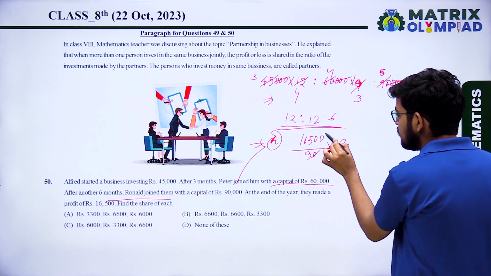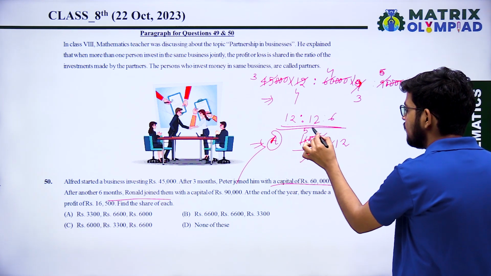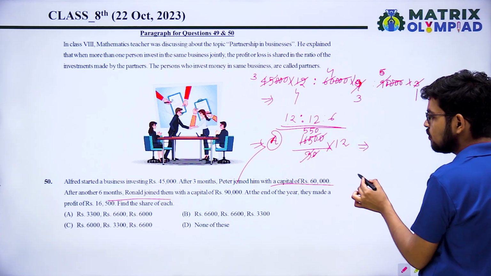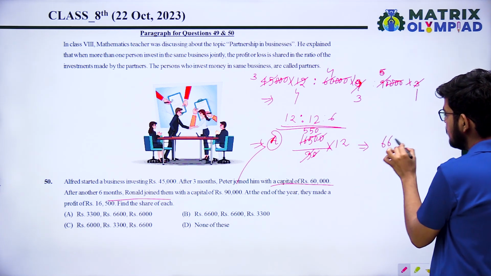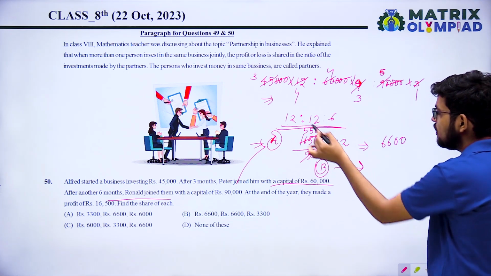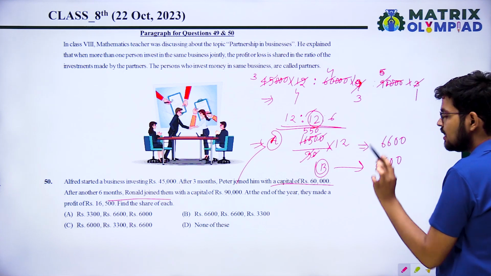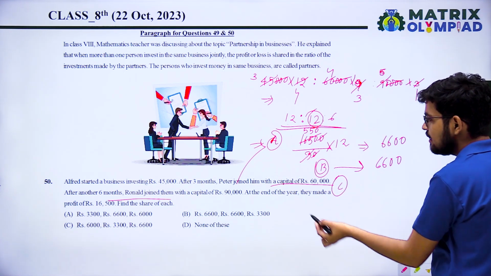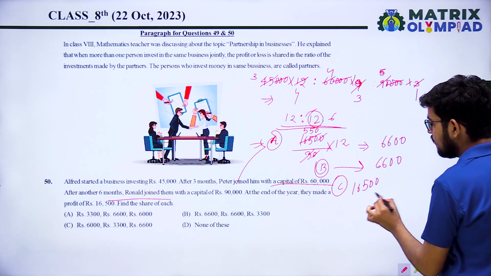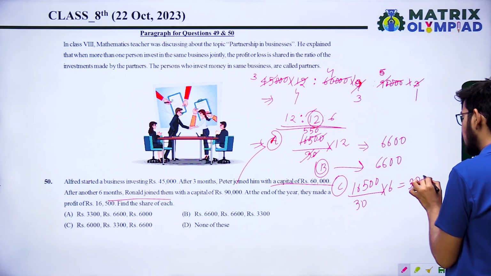So when we solve it, 0 and 0 cancel out, 550 into 12 gives 6600. Similarly B, the ratio is the same, 12, so it is also 6600. And for C, the ratio is 6, so 16,500 upon 30 into 6, that will be 3,300.